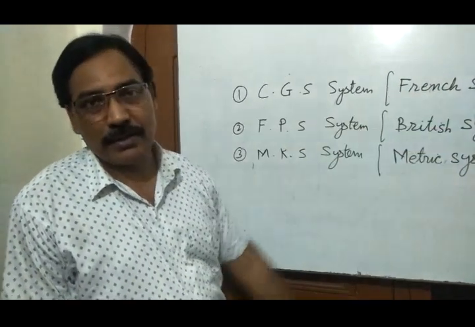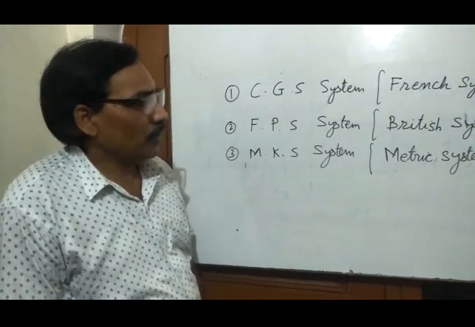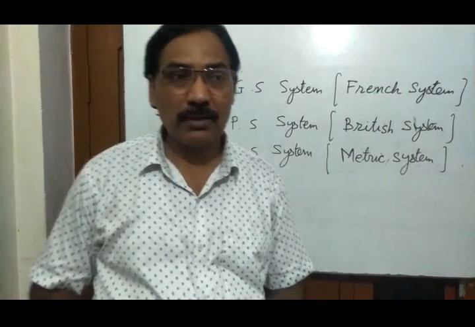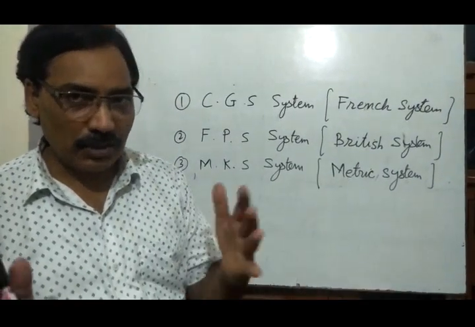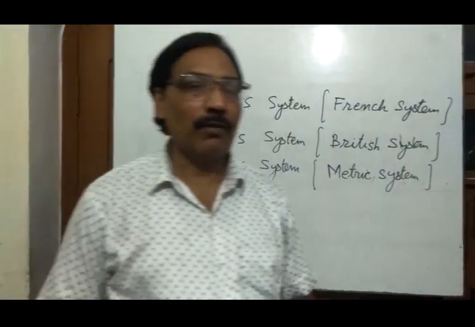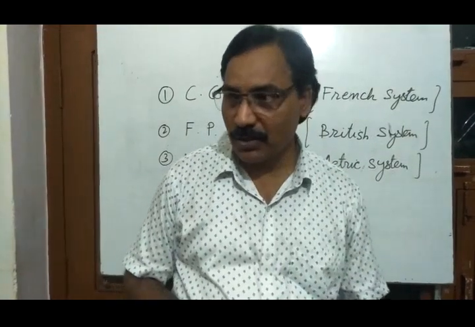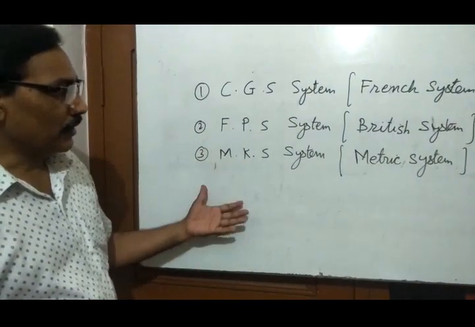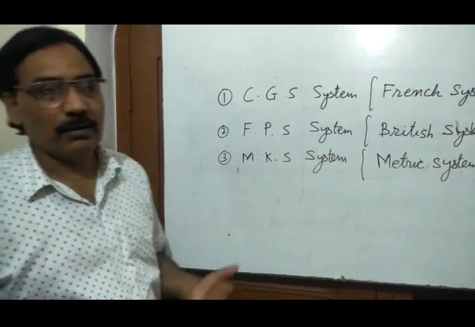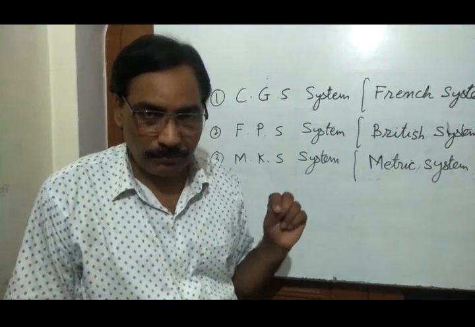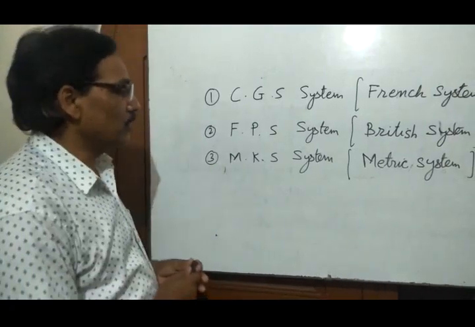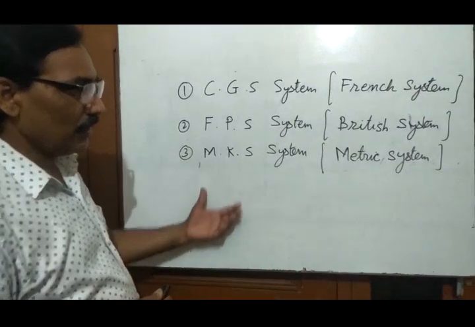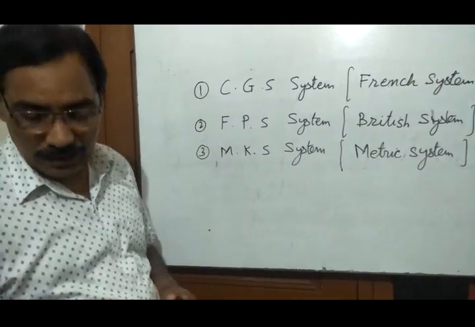There is a place Sèvres in Paris, and there is a laboratory named the International Laboratory of Weights and Measurement, where it was decided that for measurement there should be one system, and that system is known as the International System of Units.